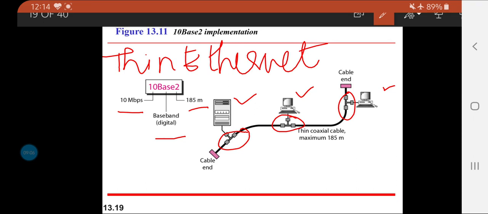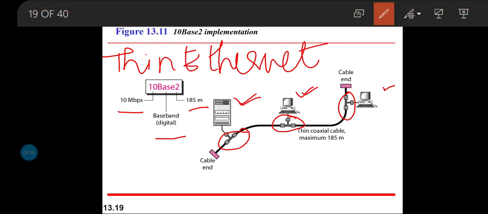These connectors are again not so cost effective, and all these stations now have an inbuilt transceiver part, installed inside the station in the network interface card. So this small improvement was done to reduce the thickness of the cable, reduce the cost of implementation, and make the cable more flexible.